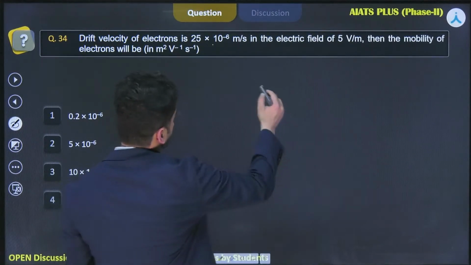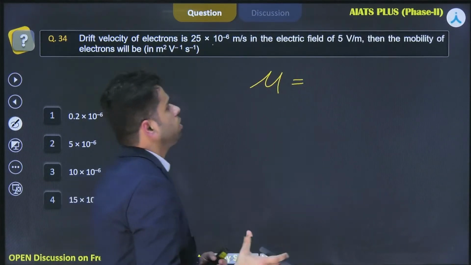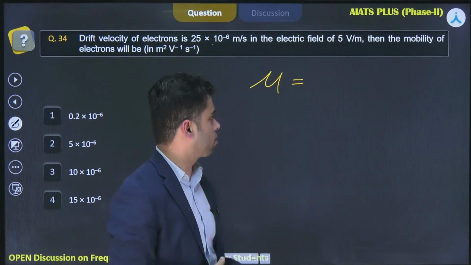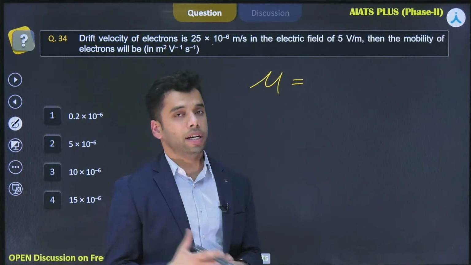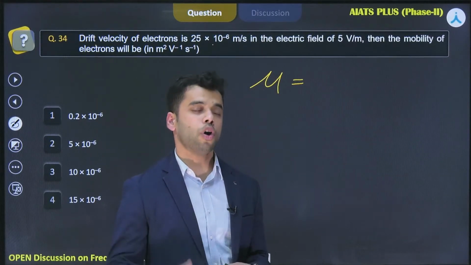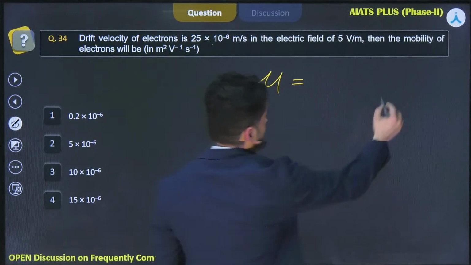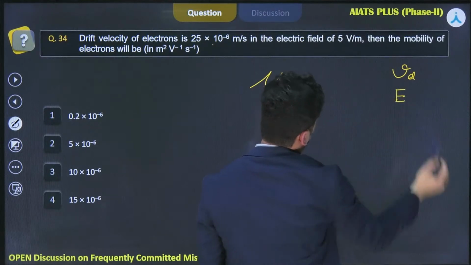Dear students, what is the expression for the mobility? Mobility is defined as mu, and if anyone knows the formula for the mobility, you can put the answer in the comment box. What is the expression for mobility in terms of drift velocity and the electric field? So drift velocity is Vd and electric field is E, right?